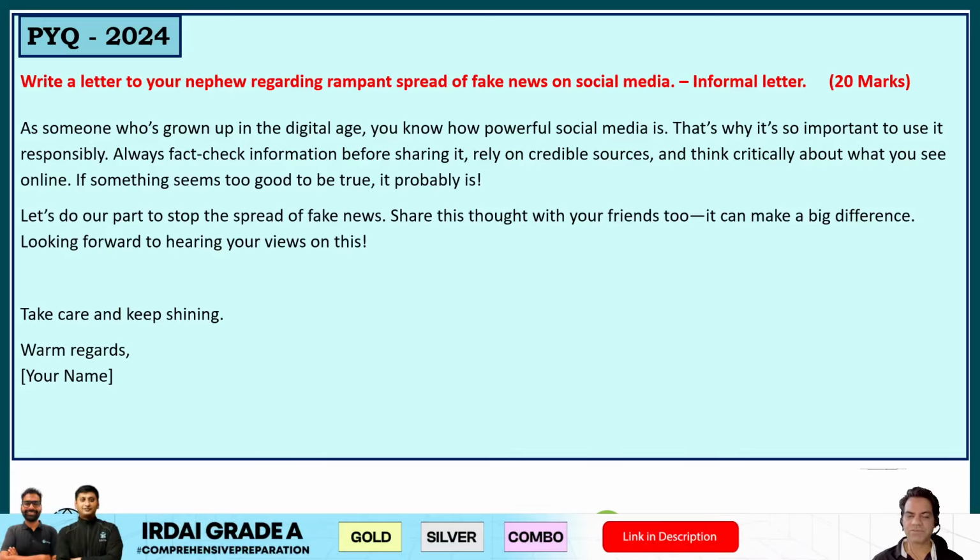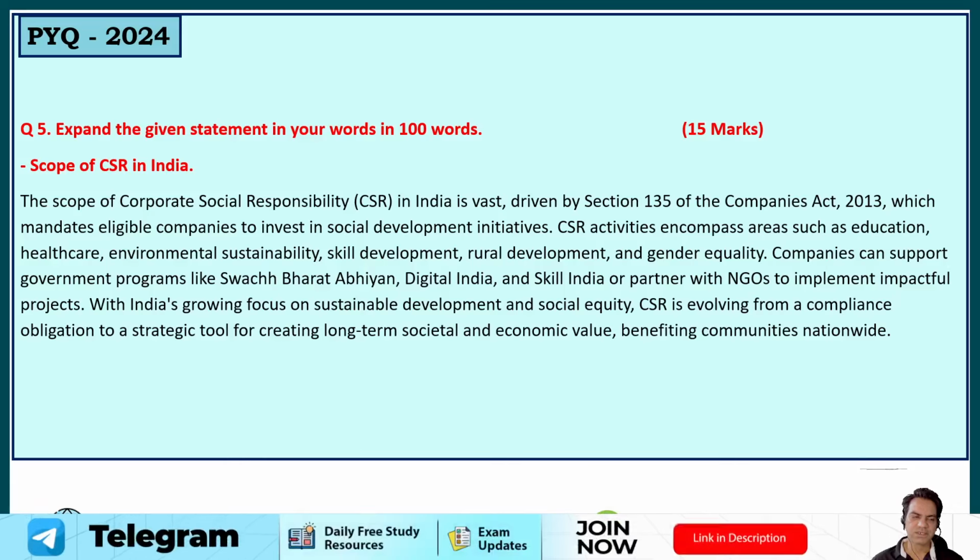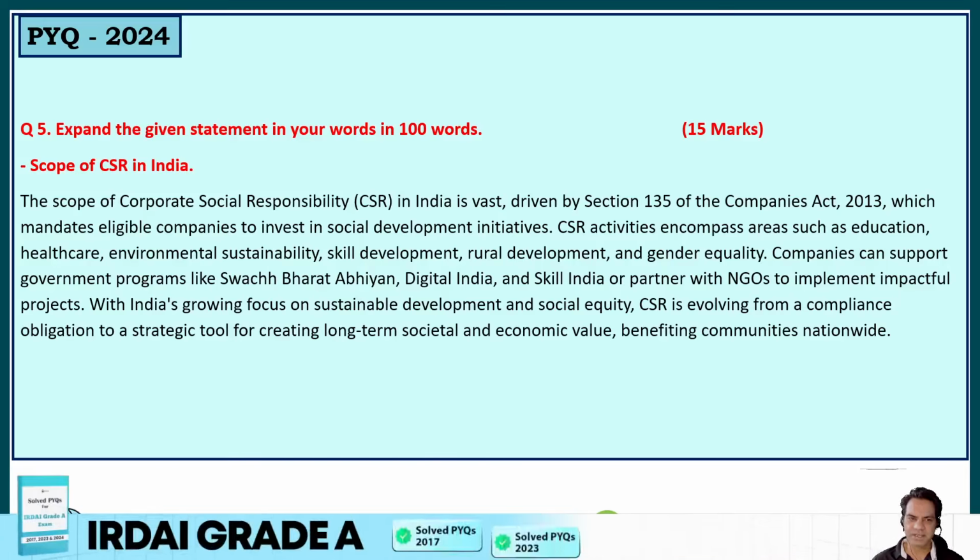So this can be your informal letter. And the fifth question was statement expansion. So you were given two choices. One was the scope of CSR in India. CSR is corporate social responsibility. So you were supposed to expand it in 100 words.